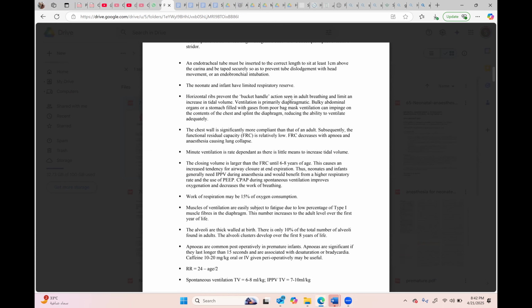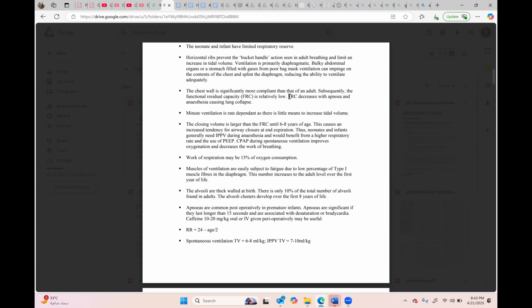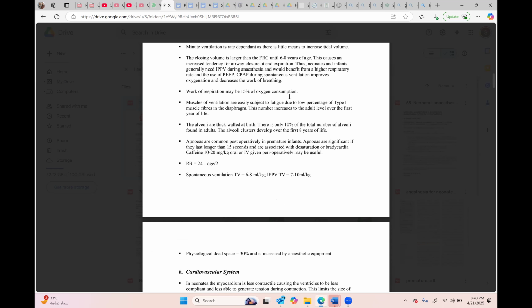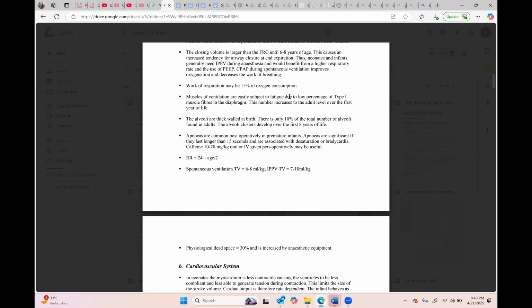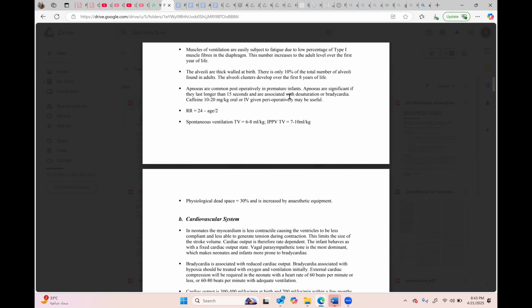Okay. So the rest of the things we have already discussed, some of them. FRC is reduced. The lung mechanics are not good. The compliance is not good. The alveoli are not fully matured up to 1 year of age. So there will be higher airway pressures, and if you give too much airway pressure, it can cause barotrauma. I am just trying to summarize what you should be thinking. Apnea time is less. Bradycardia or desaturation can cause problems. Okay, so these are the things.